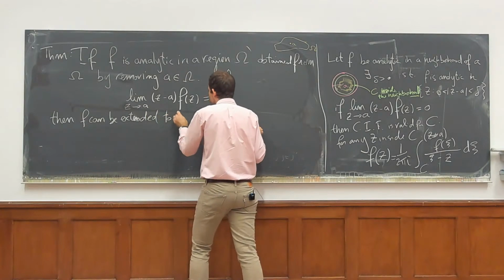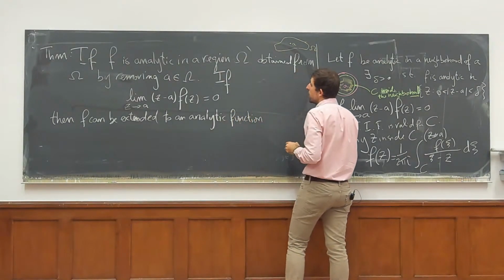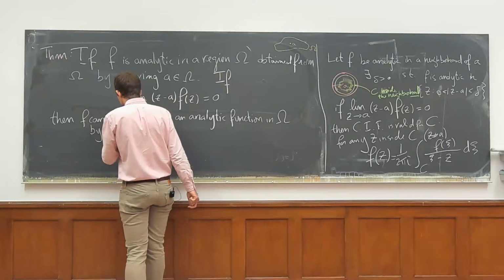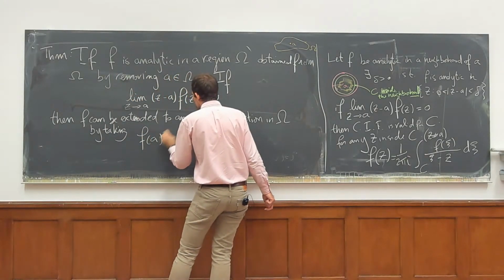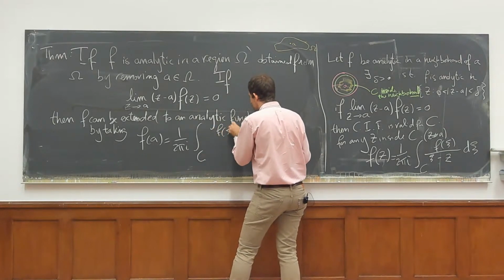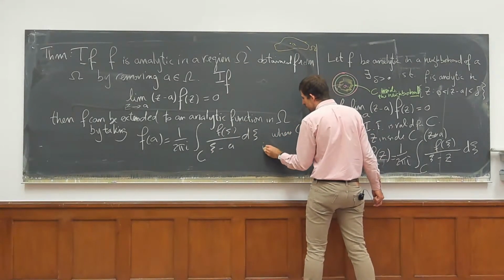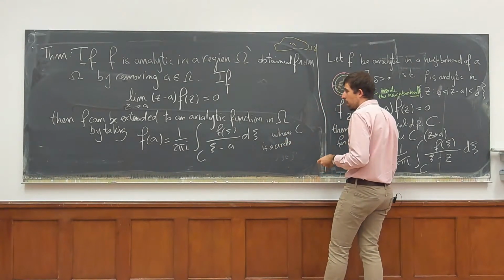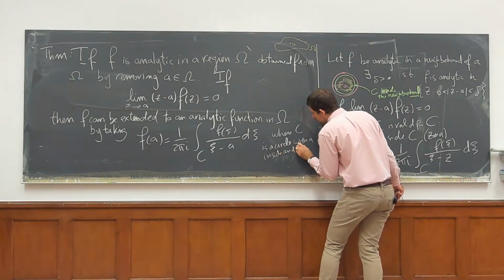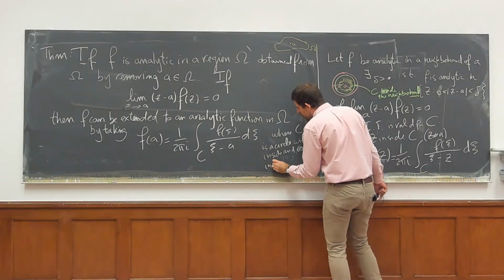Then f can be extended to an analytic function in all of omega by taking f of A to be equal to 1 over 2 pi i, the integral over C of f of c over c minus a dc, where c is a circle in a neighborhood, a circle with A inside and contained in a neighborhood